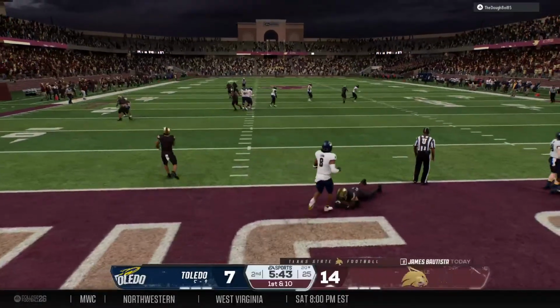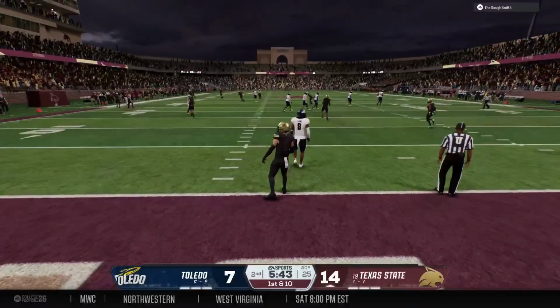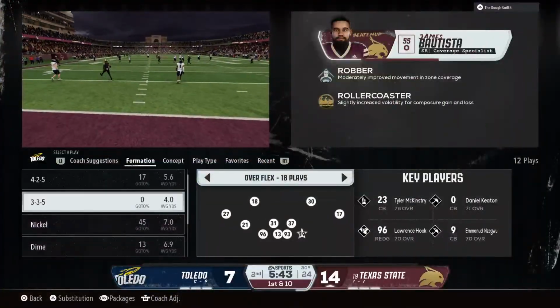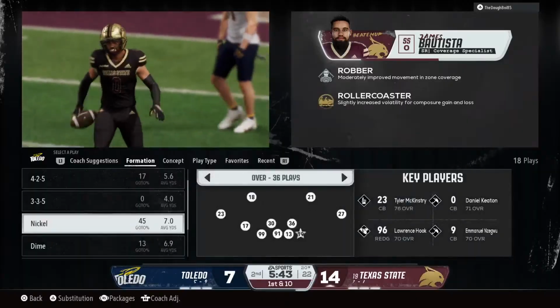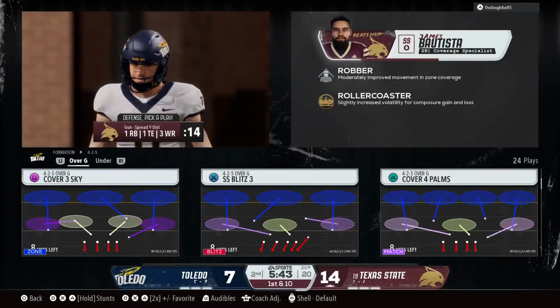Picked off. This is obviously not a great start for this quarterback here. 2 interceptions already in this game. He's got to do a much better job with his decision-making.